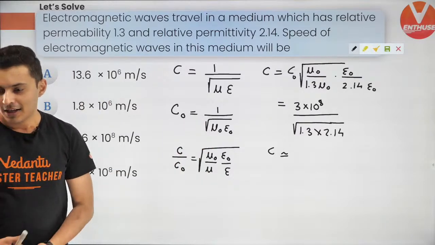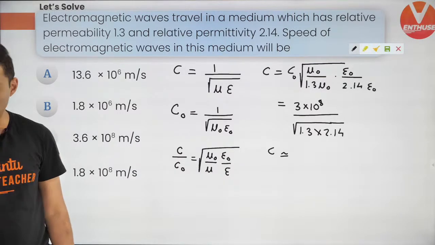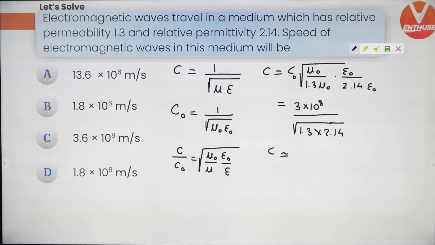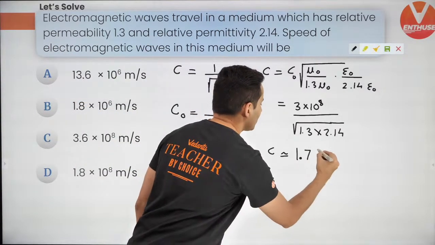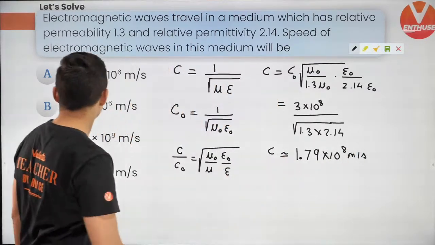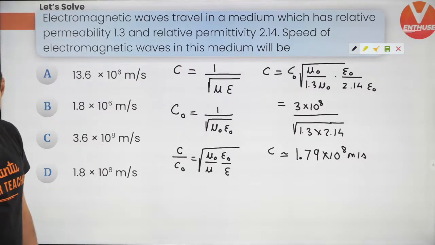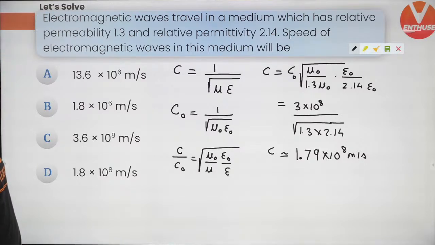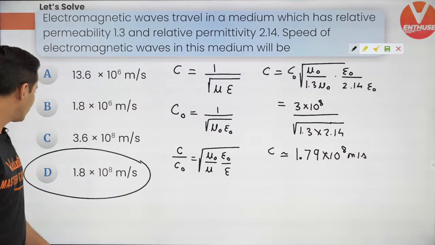Oh my god, many of you have already answered. Looks like C. Very good. Excellent, guys, excellent, very good. Yes, the correct answer comes out to be around 1.79 into 10 to the power 8 meters per second, roughly. So I think this should have been, yeah, there it comes. Option D, check it out. Many of you said C.